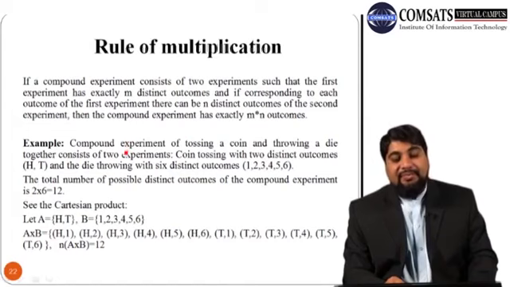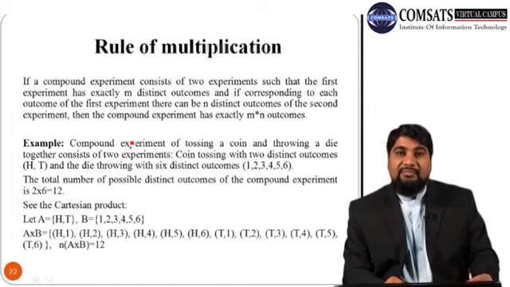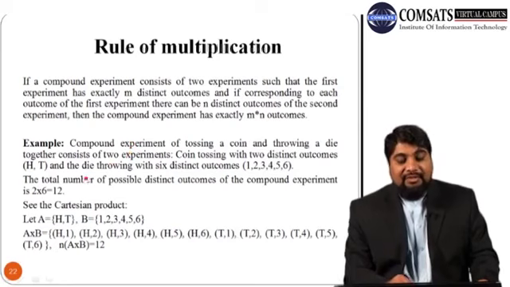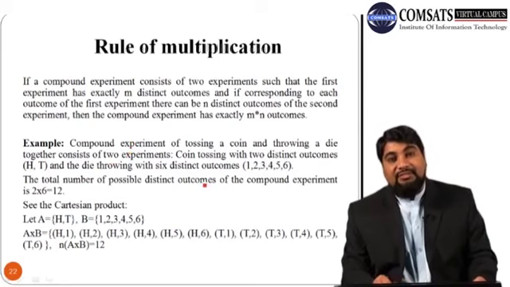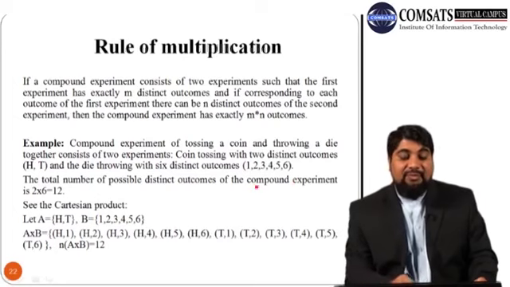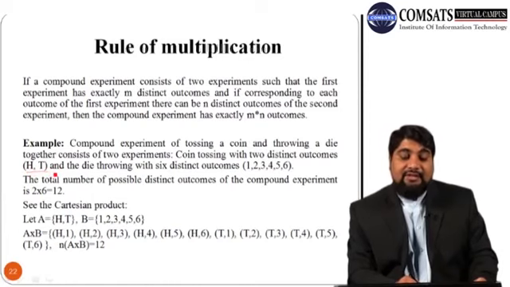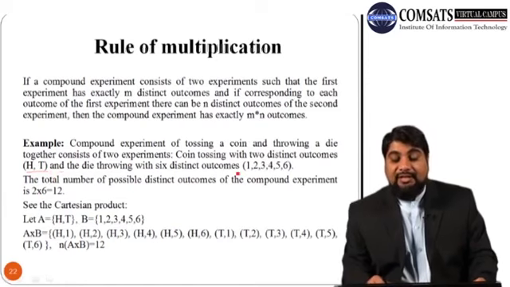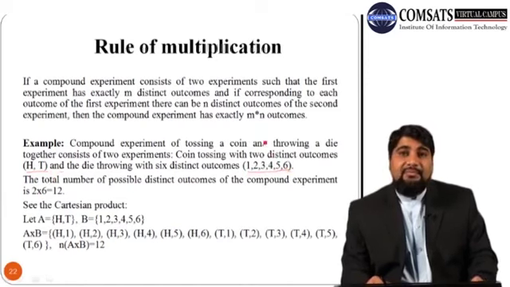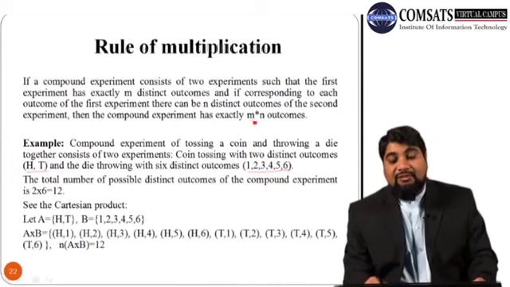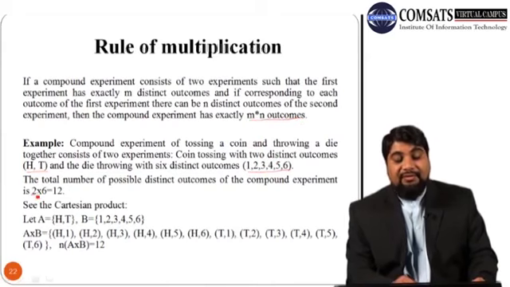Now the question is how we can find the number of sample points. The total number of possible distinct outcomes or sample points of the compound experiment is 2 into 6. Why? Because there are 2 sample points in the first experiment, and there are 6 outcomes in the second experiment. So the total will be m cross n, that is 2 cross 6. So we have 12 outcomes.